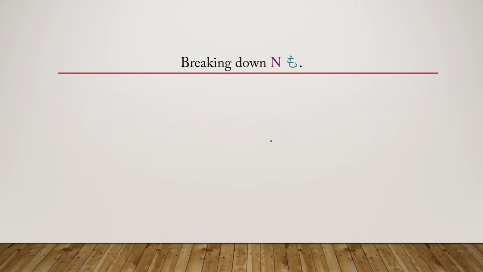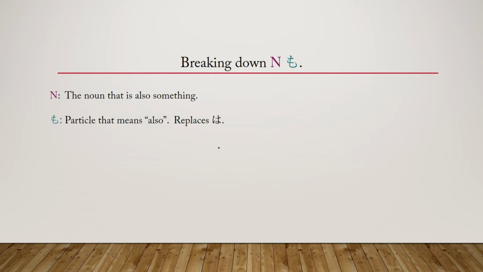Okay, this structure has only really two parts. Your first part is your noun. This is the noun that is also something. The second part of this is mo. Mo is the particle that basically means also, and it is going to replace wa. You'll see what I mean with that in the first example. Mo can be used to replace a lot of particles, but normally it replaces the wa particle. Sometimes it does go after the particle, but that's not really important in the early stages of Japanese. That comes into play with a little bit more advanced grammar. But a lot of times mo is going to replace the particle, and in this case, it's going to replace wa.